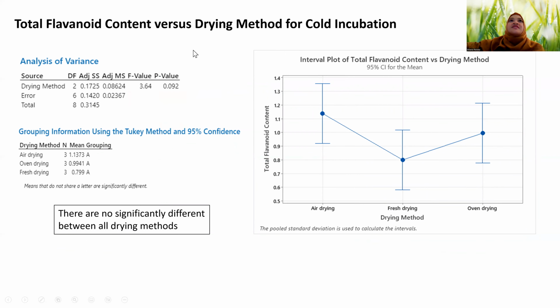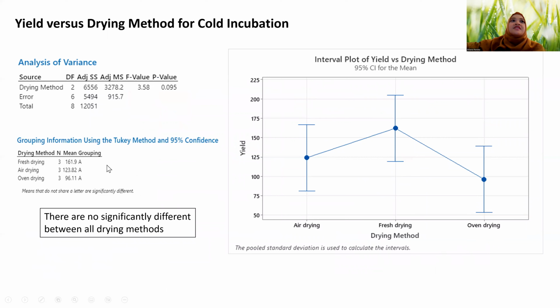In total flavonoid content versus drying method for cold incubation, we can see there is no significant difference between all drying methods, despite the fresh drying method having the lowest total flavonoid content compared to other drying methods. Also, there is no significant difference between all drying methods on yield versus drying method for cold incubation.